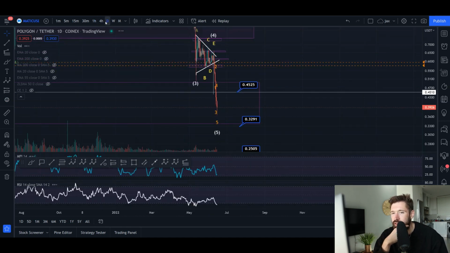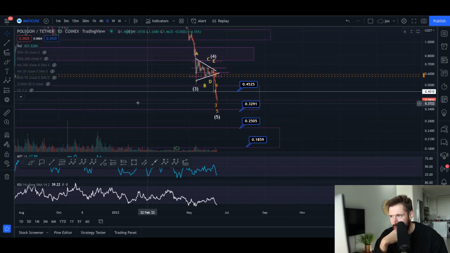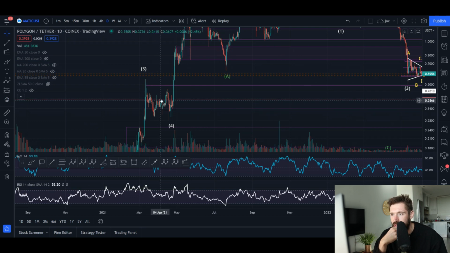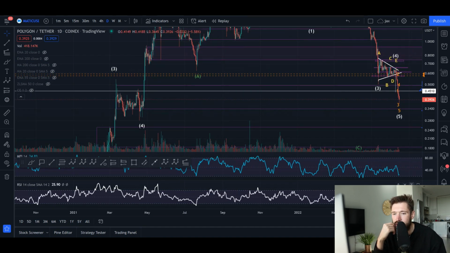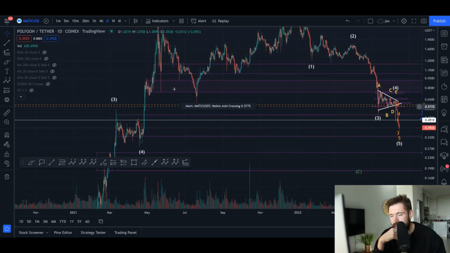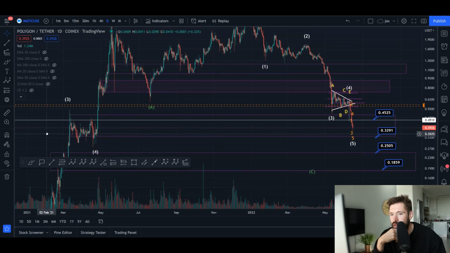If we pop over to the daily, you can see Matic is currently sitting on that wave 4 support. Right here, it's sitting on these swing highs. And usually when you go through a large ABC correction, you either land at the support of the wave 4 or prior to the wave 4. So we haven't quite come down to 32 cents. That's still a price target in my opinion, which is a support, the swing low of the wave 4.